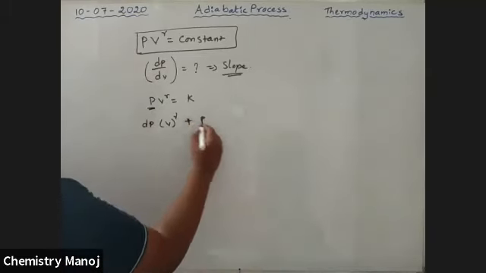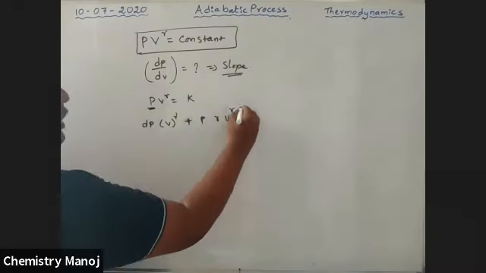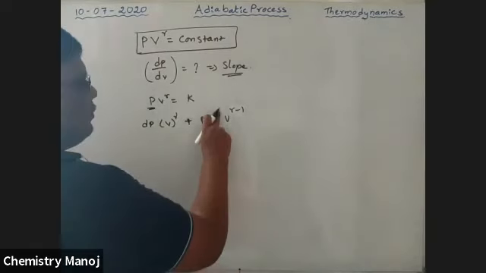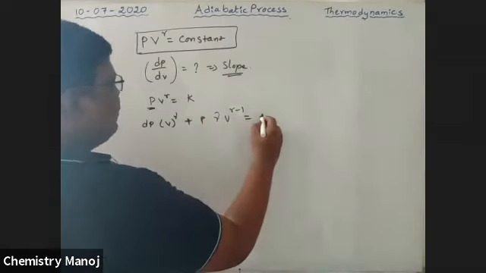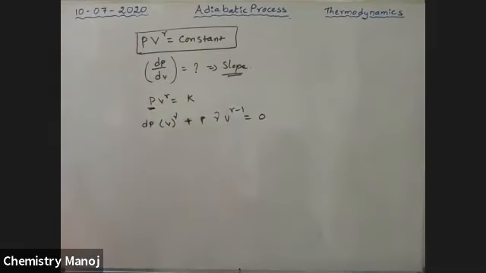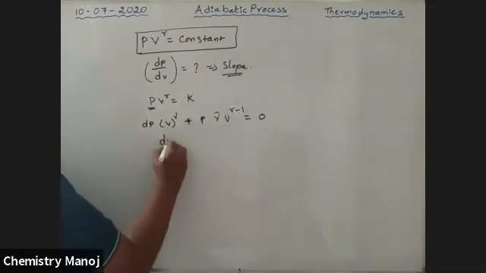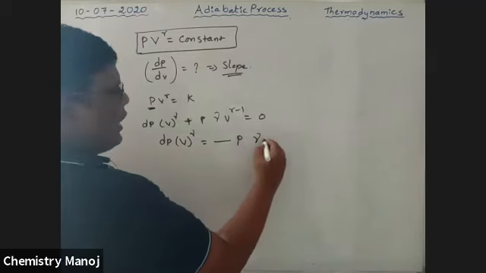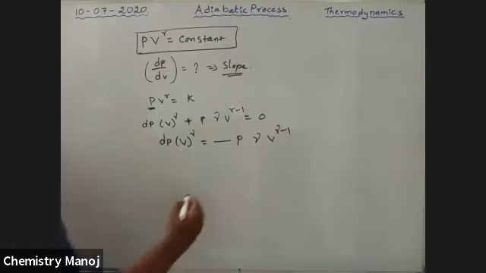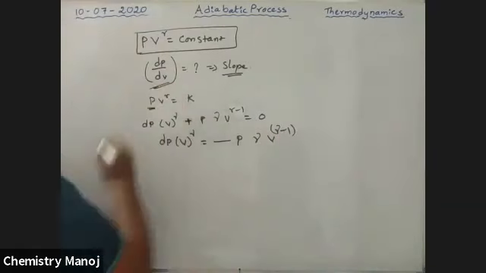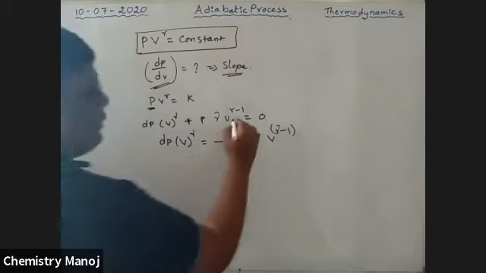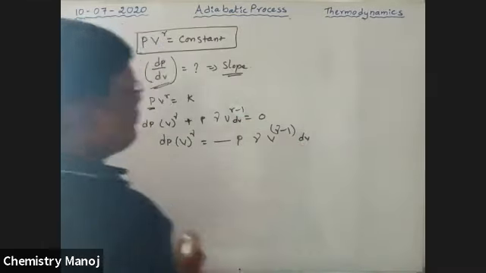Now P is constant, so gamma into V to the power gamma minus 1, is equal to 0. Now, dP into V to the power gamma is equal to minus P into gamma into V to the power gamma minus 1. Now we are trying to derive dP by dV, the dV term is there.